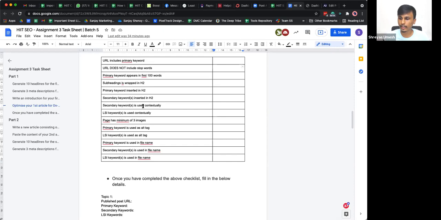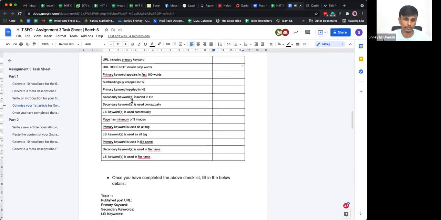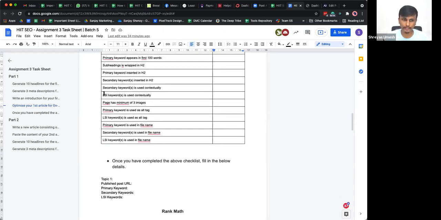Make sure you use your secondary LSI keywords, and make sure it's grammatically correct. It shouldn't be an exact match of what you found out. It's completely fine to alter here and there. You can rephrase it, interchange the words and everything, but make sure it's grammatically correct. At the end of the day, you're going to optimize it for the users first and then the search engines. All right, the same goes with the LSI keywords. Make sure you include at least 3 images in your content, right? You can take the images from any royalty-free websites like Unsplash or Pixabay, or there's one more called Freepik and everything.